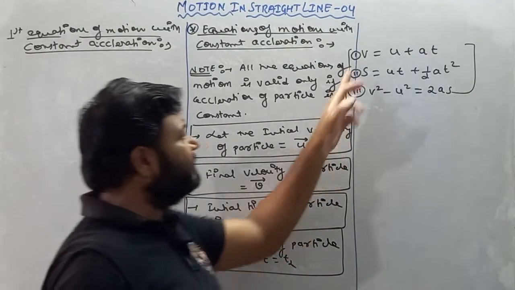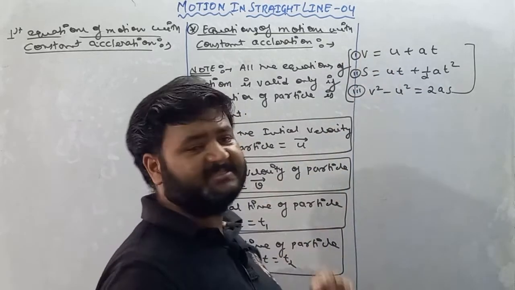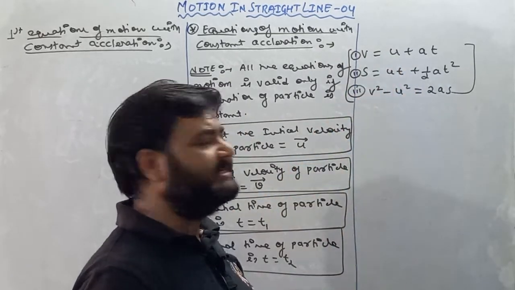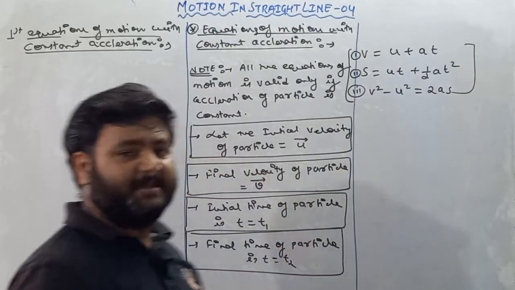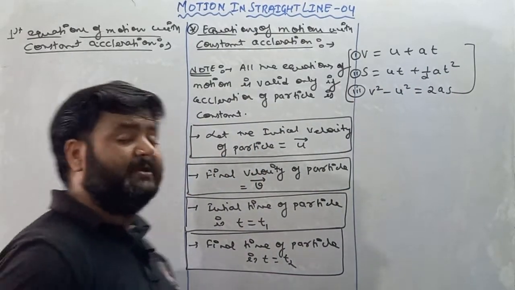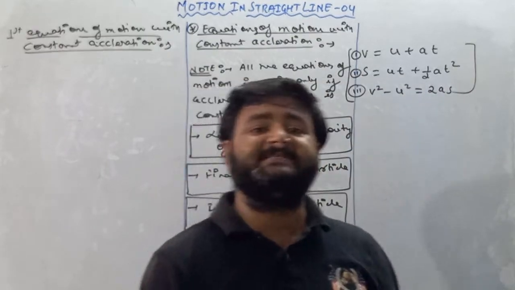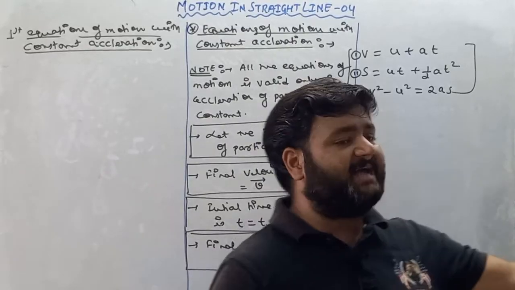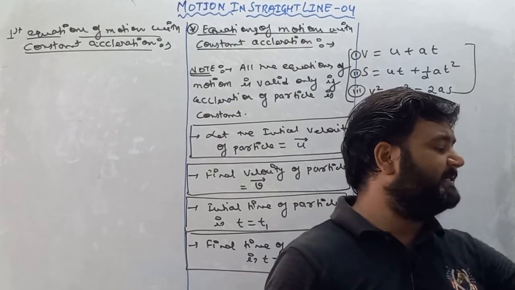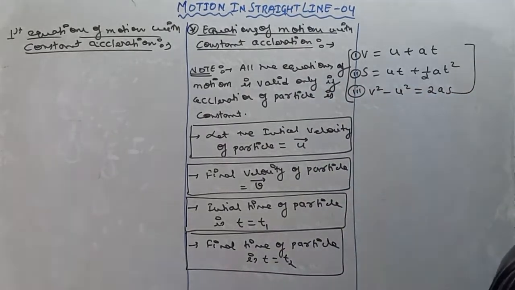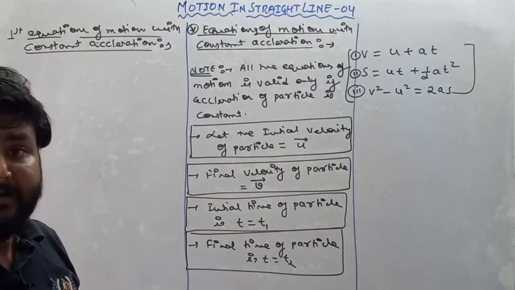See, in first equation we have v is equals to u plus at, where v is final velocity, u is initial velocity, a is acceleration, and t is time. And remember one thing, my dear student, I'm repeating again and again that all these equations are only valid if acceleration of particle is constant. If acceleration of particle is not constant, then these equations of motion are not at all valid.